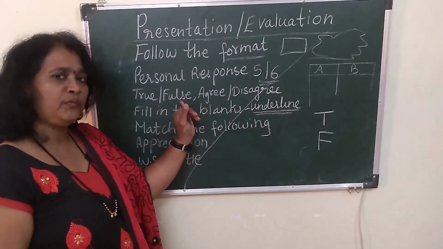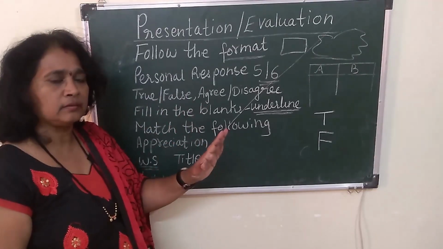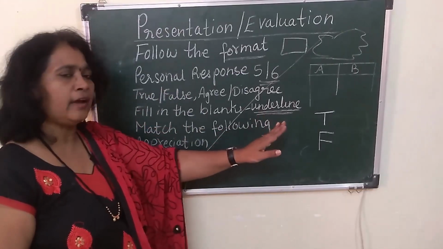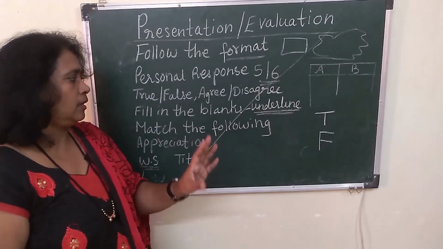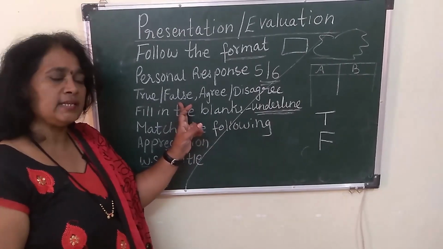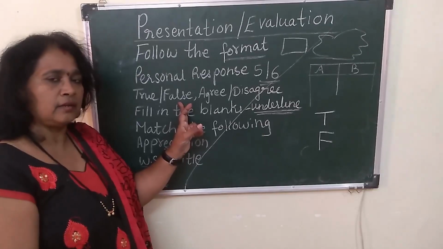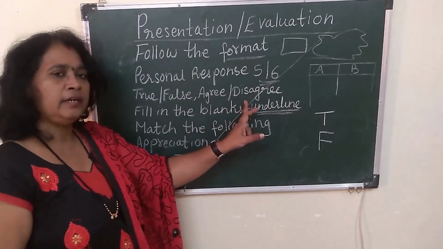And for true or false, you need not write the full sentence. It's not required. So your time is saved over there. You only have to write either it is true or it is false. But if the question says correct the sentence, then only you have to correct. Otherwise, it is only true or false. Agree, disagree.